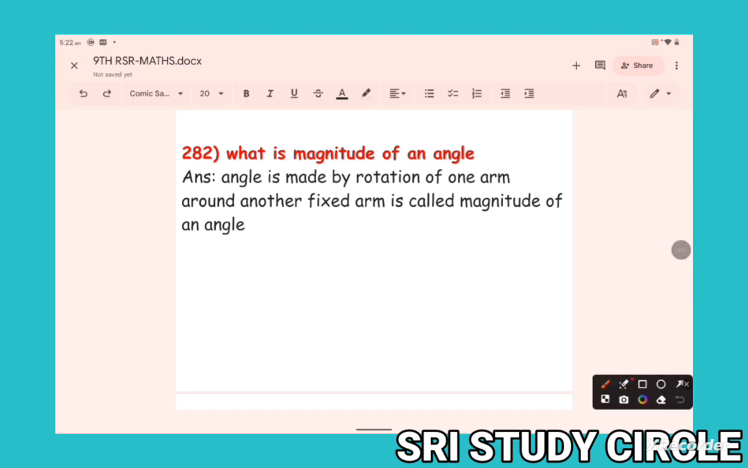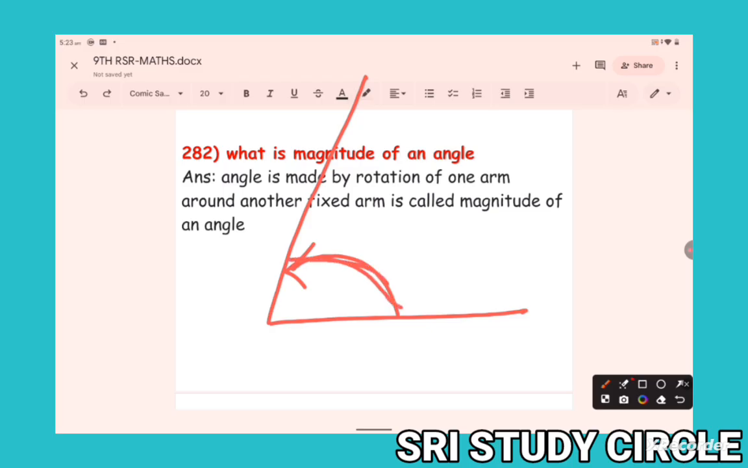What is magnitude of an angle? The angle is made by rotation of one arm around another arm, which is fixed. So this is the fixed arm, and this is the rotation. Here this rotation is known as the angle between these two arms. Generally, angle is represented by theta. Angles are measured in degrees, minutes, seconds.